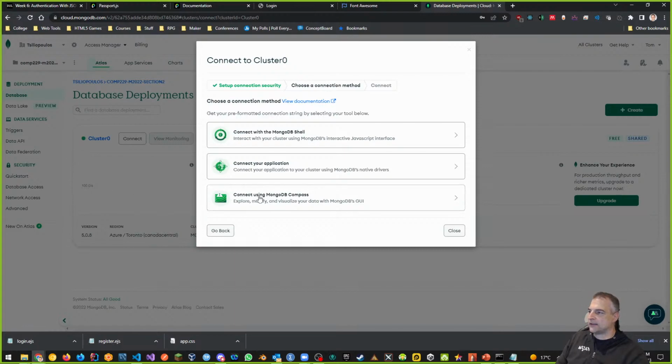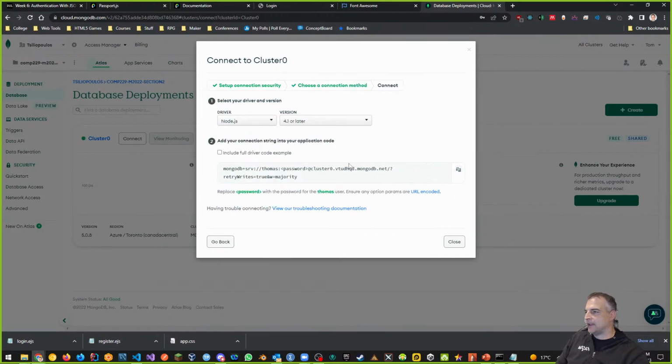So it says connect using MongoDB Compass. That's not what we want to do. Connect with MongoDB Shell. That's not what we want to do. Connect with your application. That is what we want to do. So click that. And it gives us some code on what to do to connect. It says our Node.js version 4.1 or later is the one we're going to use. And this gives us a little code for us to do that.